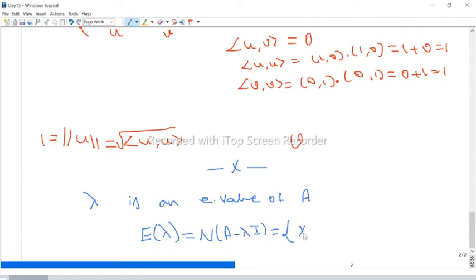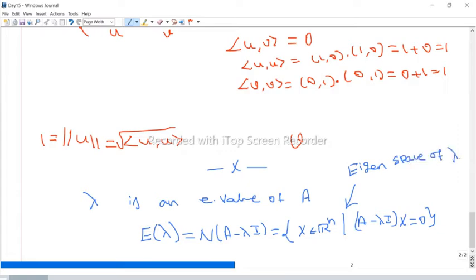So this is the collection of all x in Rn such that A minus lambda I times x equals 0. Sometimes we call it the null space, sometimes the eigenspace. This space is called the eigenspace of lambda.